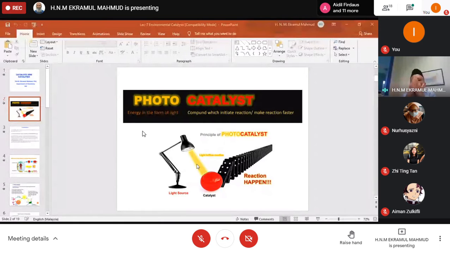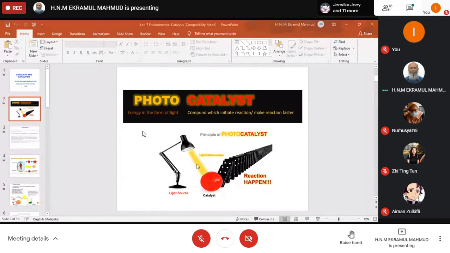There are many photochemical reactions whereby catalysts are used. These are the photocatalysts, used in presence of light. That has a different mechanism because light initiates the catalyst in a different way, and then the reaction occurs.